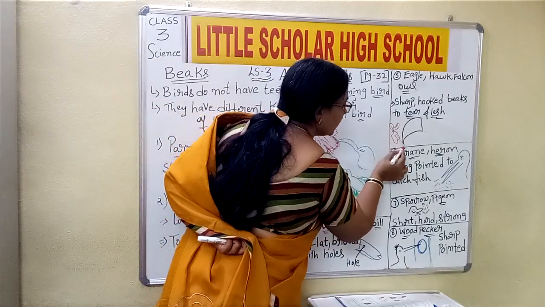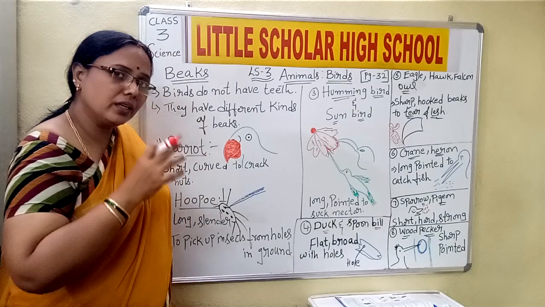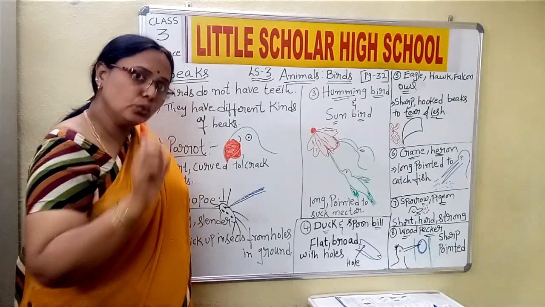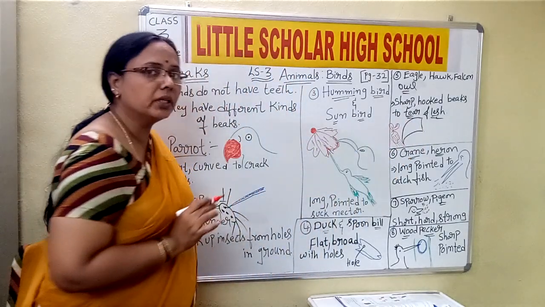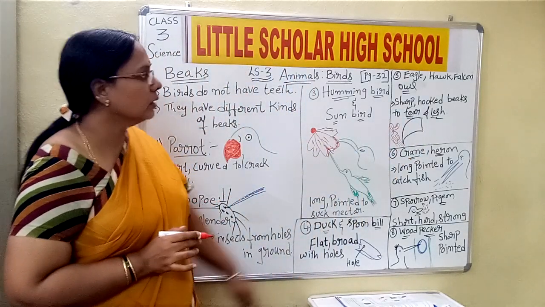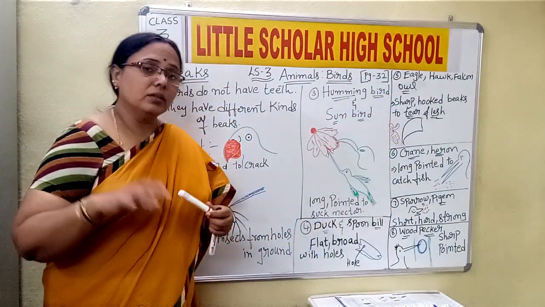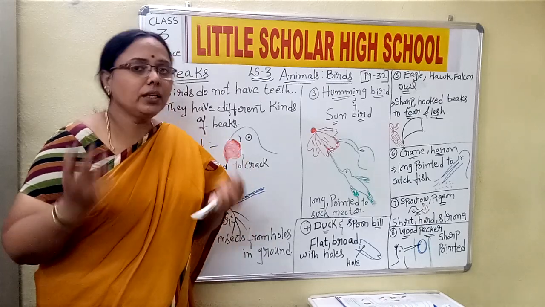It has to tear this flesh into small pieces. It has to make that full bunch of meat into small pieces. Then only it can enter the mouth of a bird. Yes or no, children? That is the reason these birds have sharp and hooked beaks, and the purpose is to tear the flesh, because that is the food they eat.